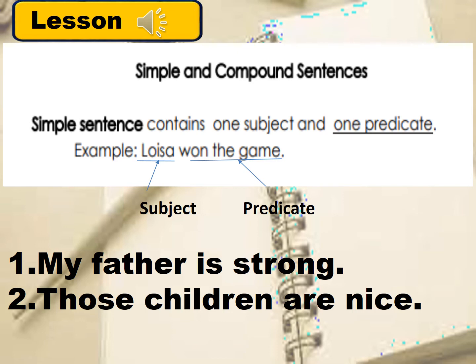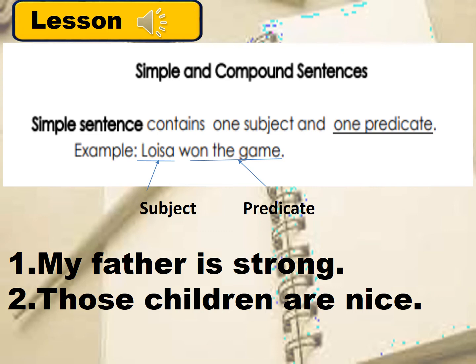Now let's talk about the two kinds of sentences for grade 3. We will have simple sentence and compound sentence. Let's start with simple sentence. A simple sentence contains one subject and one predicate. Example, Louisa won the game. In this example, Louisa is the subject, which is just one, and the predicate is won the game, which is also one predicate. Let's have another example.